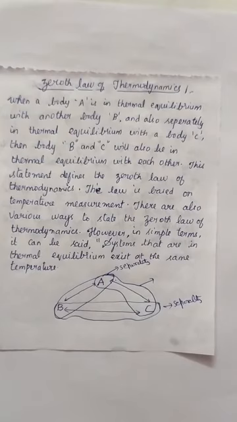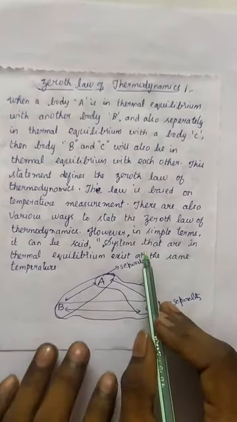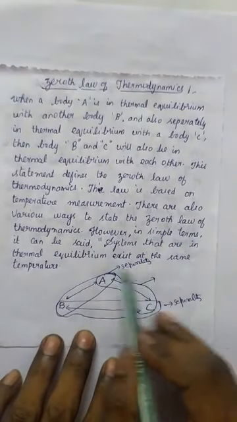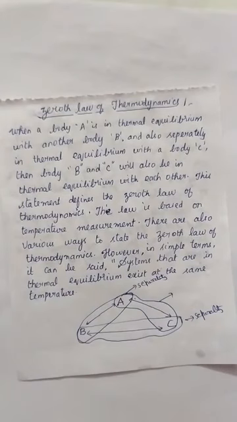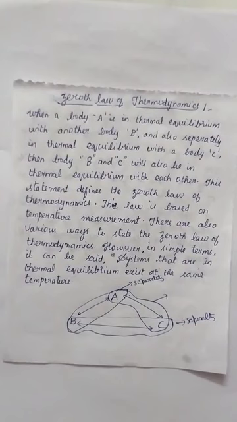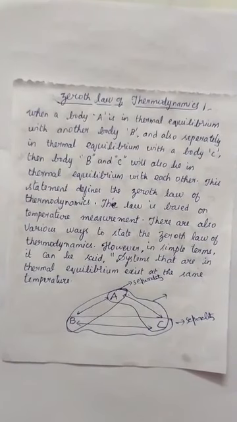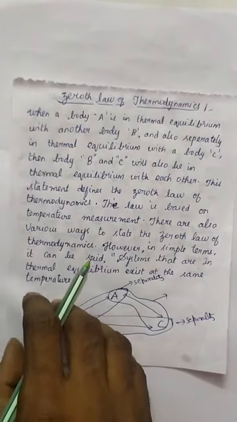So it basically says that systems that are in thermal equilibrium exist at the same temperature. That is also one of the statements of the zeroth law. If A and B are in thermal equilibrium, and B and C are separately in thermal equilibrium, then A and C should be in thermal equilibrium. So this is about the zeroth law of thermodynamics.